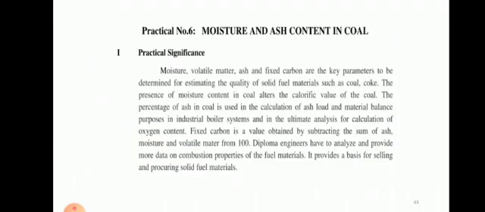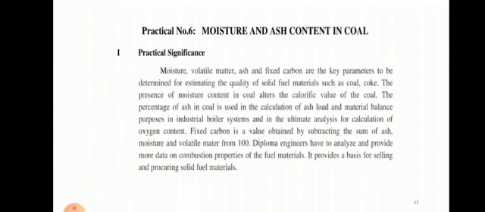Today we are going to perform practical number 6, that is the determination of moisture and ash content in coal. Moisture, volatile matter, ash, and fixed carbon are the proximate analysis of coal. When these substances are present in coal, they determine the quality of coal. Therefore, it is important to find out the value of moisture, volatile matter, ash and fixed carbon.